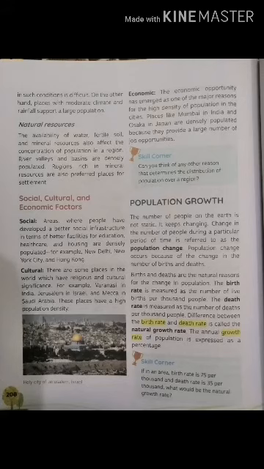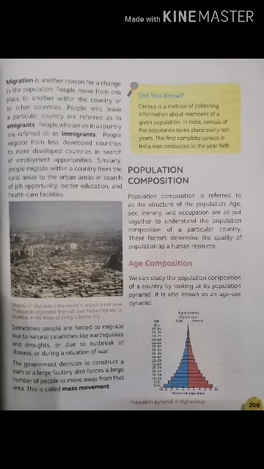The difference between the birth rate and the death rate is called the natural growth rate. Means natural growth rate is the difference between the birth rate and the death rate, that is, how many people are dying and how many births are taking place in a year or in a particular area. The annual growth rate of population is expressed as a percentage. Migration is another reason for the change in the population, because people move from one place to another, and that also contributes to population change.